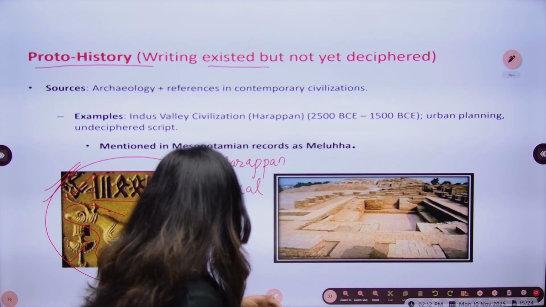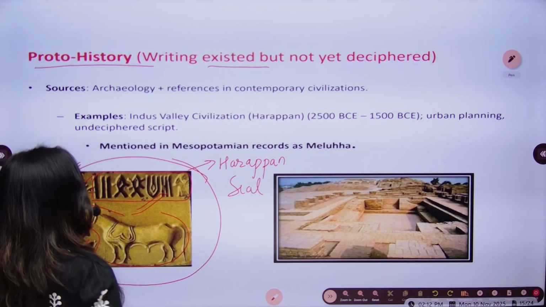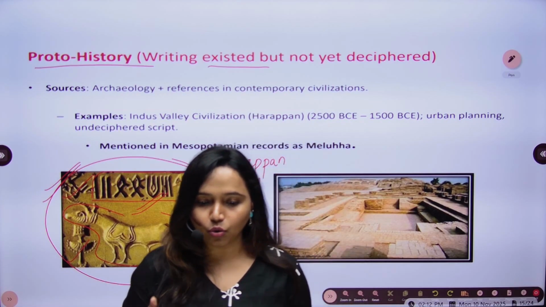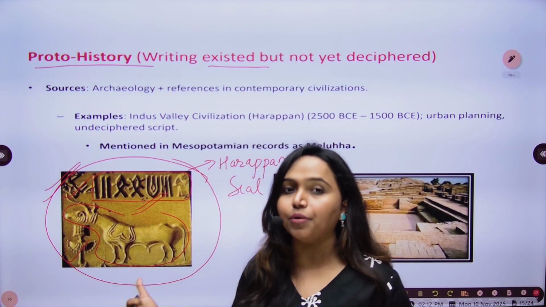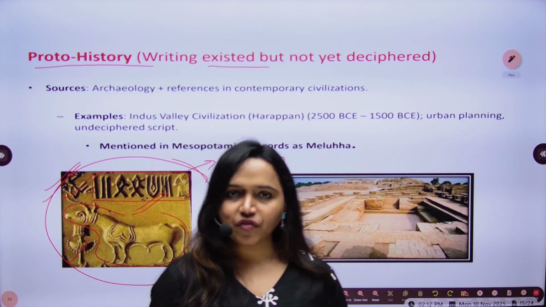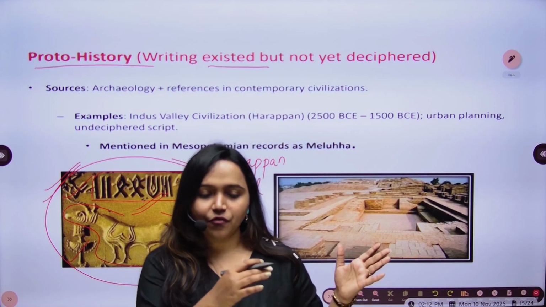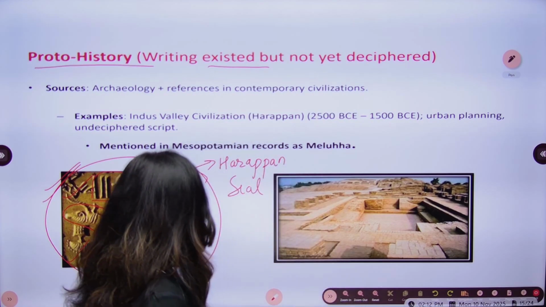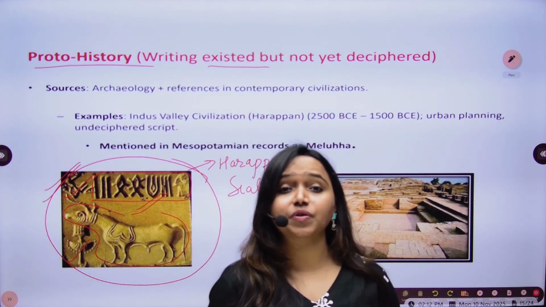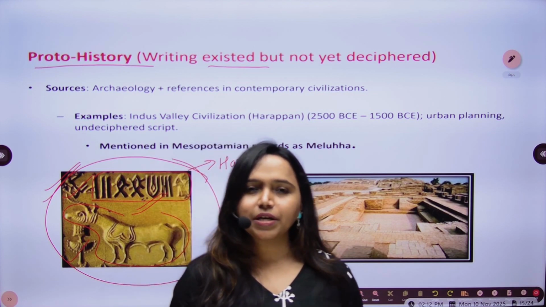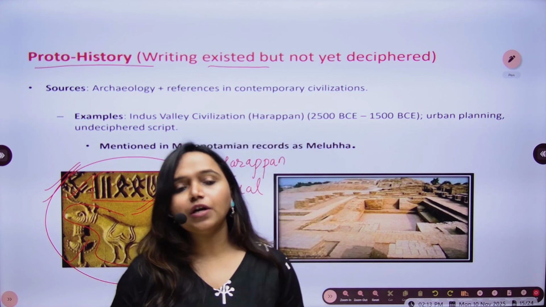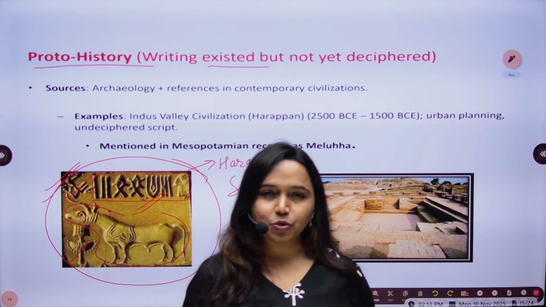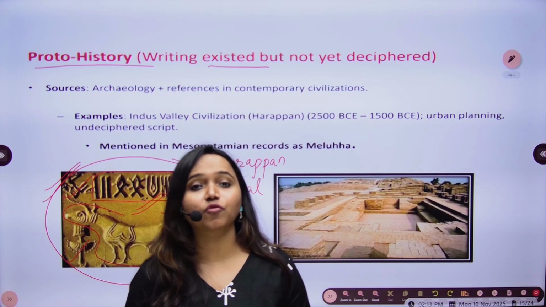So even though there is something in written form which is available for this period of time, we cannot read it because of our own lack of understanding of this particular script. And that's why it is very famously said that we know a lot of information about Indus Valley civilization, but we do not have a written script which we can read. That's why today it is also very difficult for historians to gather information about the period, and daily in our newspapers we see certain revelations made for this period.